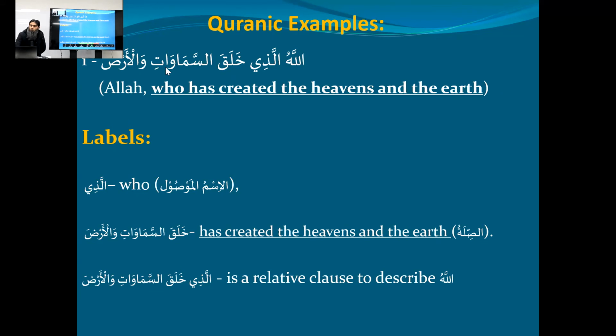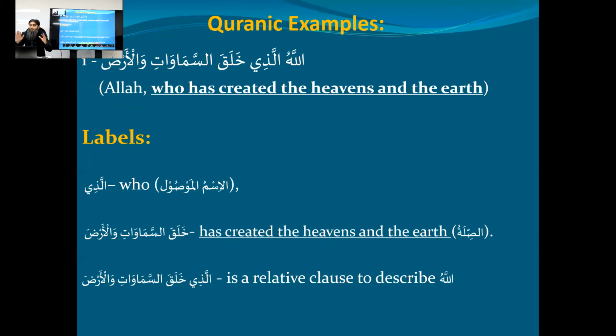By the way, khalaqa is fi'l madi, meaning created; as-samawati is the first maf'ul, and wal arda is the second maf'ul. So these are two maf'ul, and khalaqa is fi'l madi, which means "khalaqa as-samawati wal arda" is a complete jumla. Please pay attention. Allazi is Ism Mausool, "khalaqa as-samawati wal arda", the complete jumla, is the sila. Allazi, the mausool, and the whole jumla sila together is jumlatul mausula. For who? For Allahu.